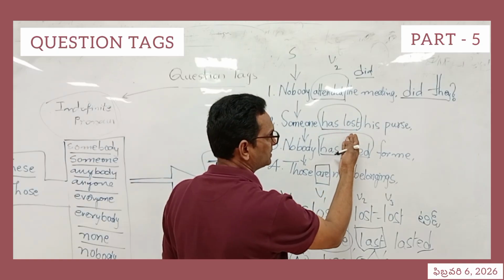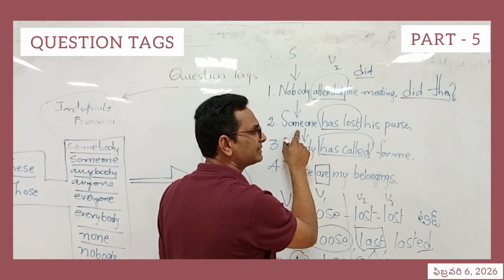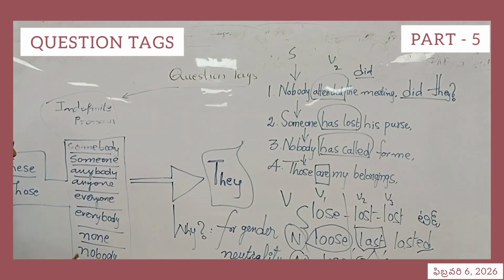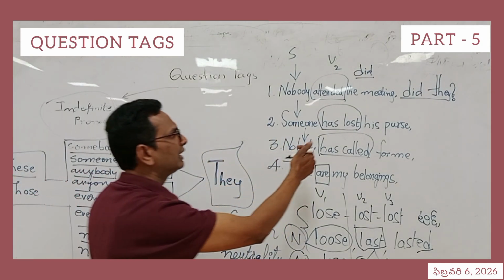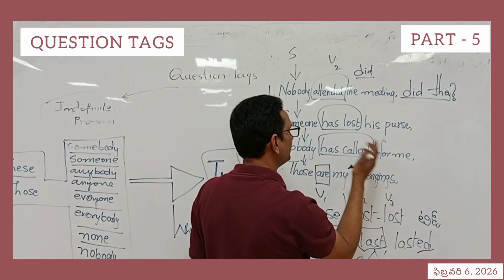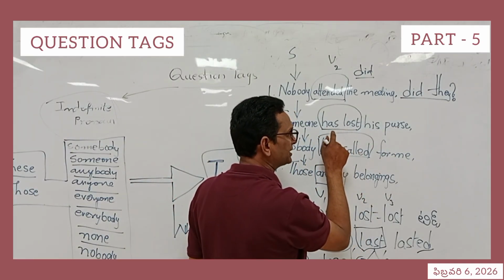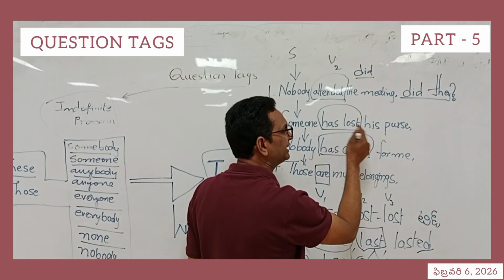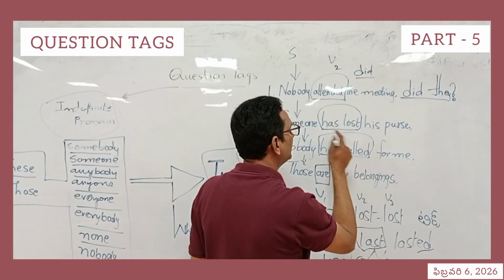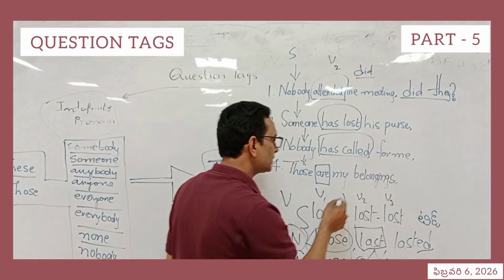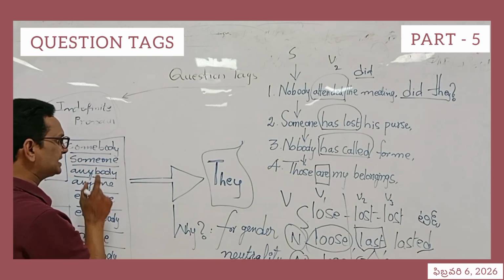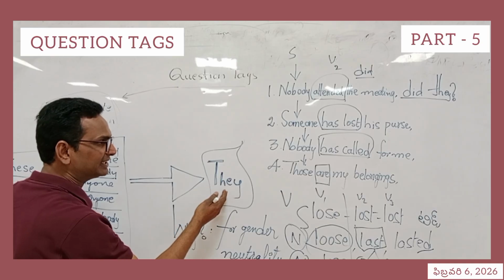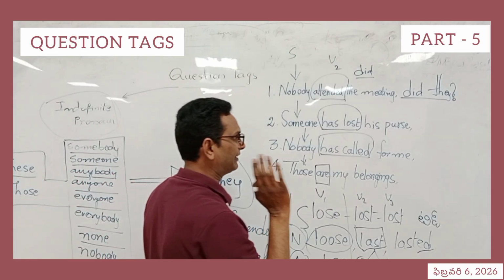Someone has lost his purse. The sentence begins with an indefinite pronoun because we learned this word from this list, someone, and it is in present perfect tense. What is the form? Positive sentence or negative sentence? It is a positive sentence. It should be written in a negative tag. Then the tag ends with they, because for any indefinite pronoun used in the sentence, the tag will end with they. This is the fixed rule, universal fact.